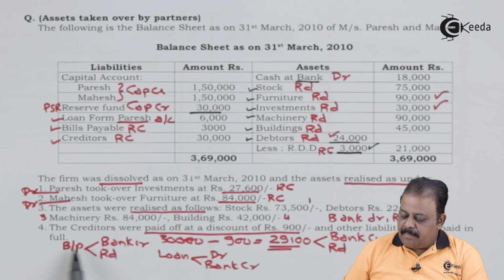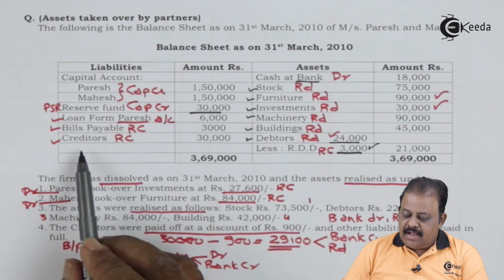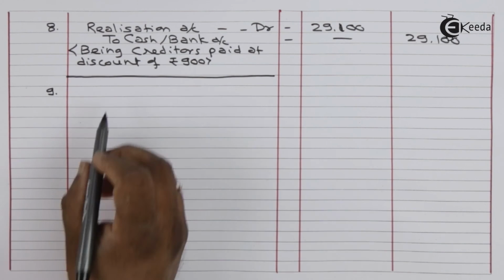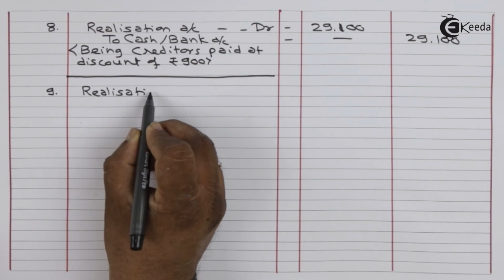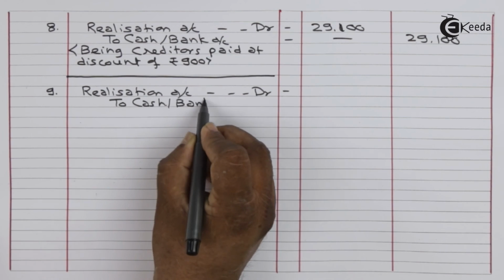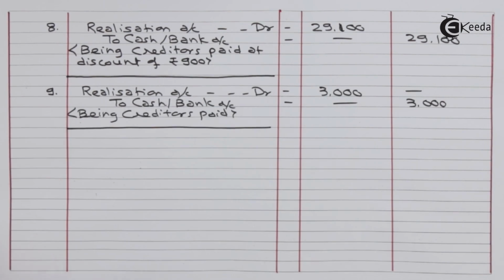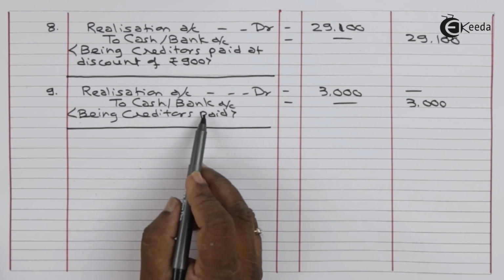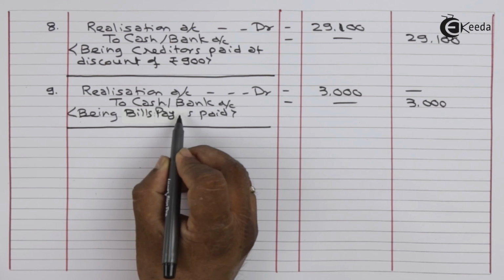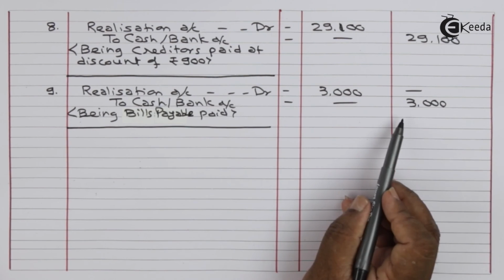Other liabilities were paid in full, that is bills payable paid 3,000 and loan from Paresh 6,000. Realization account debit to cash bank 3,000, being bills payable paid 3,000.